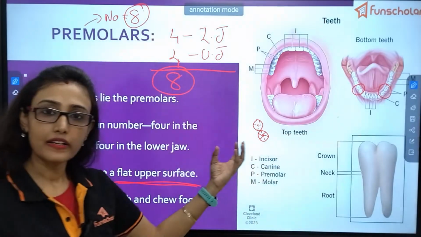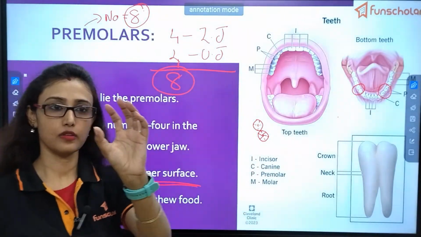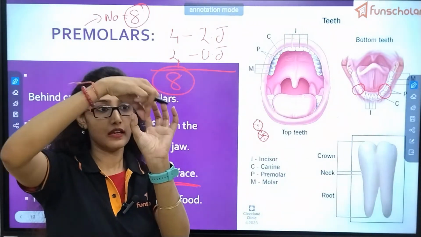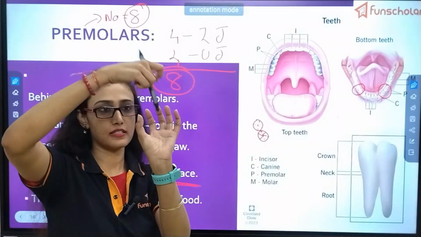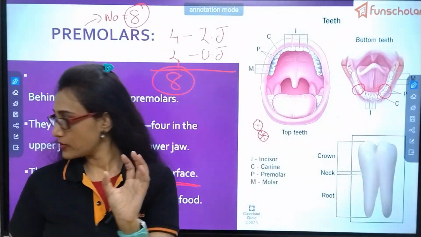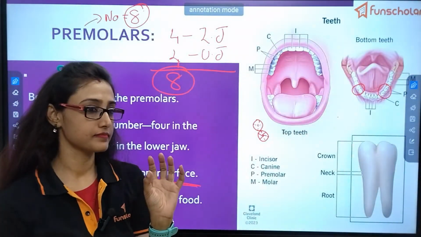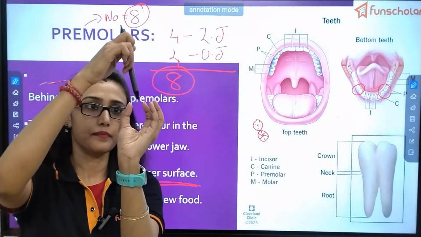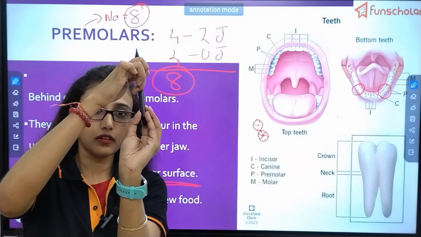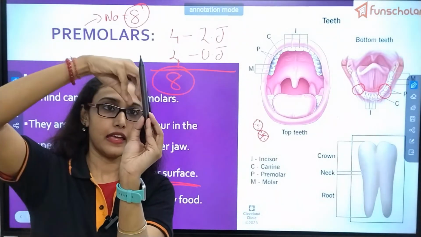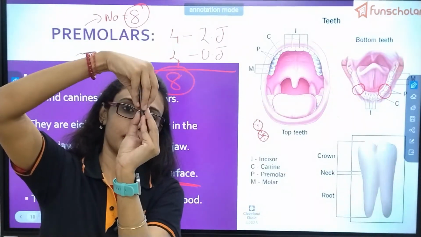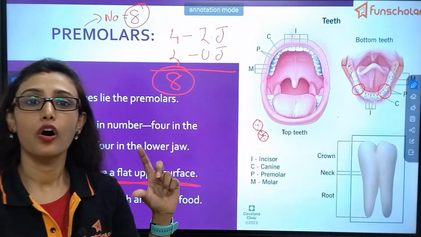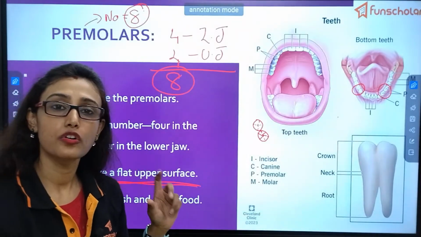Okay. So what happens? It looks like this. See, there is a space in here. Over here, this is a space. So if you just put this thing and again press this thing, what will happen? This will help you to grind or break or crush your foods.